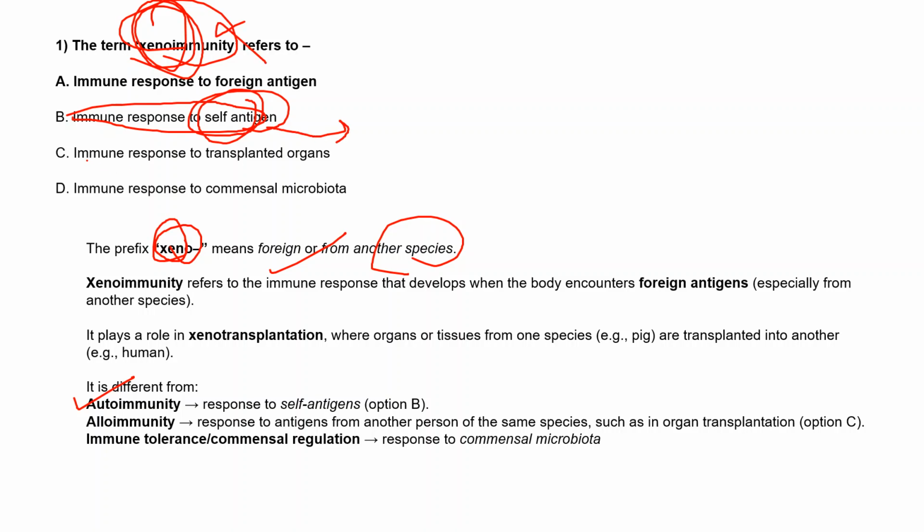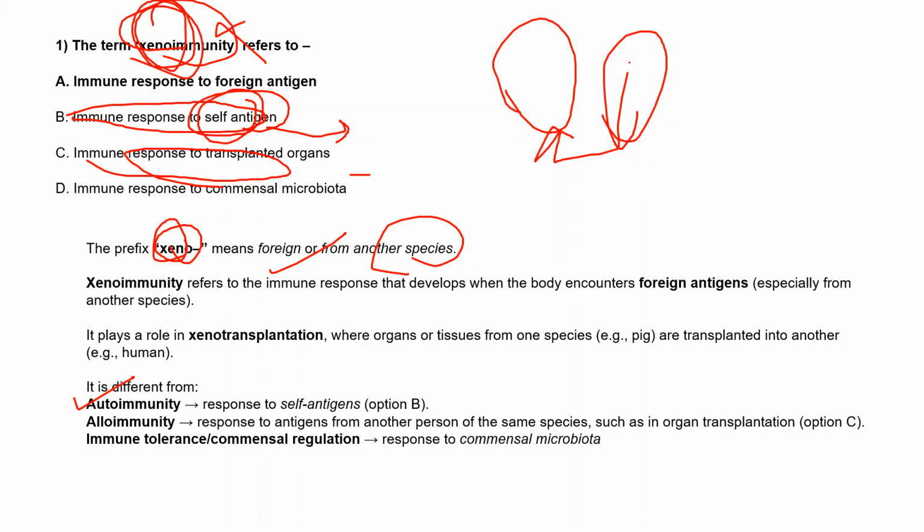Then option C is immune response to transplanted organ. When we have to transplant, we transplant from the same species, from Homo sapiens only, so that there are fewer chances of rejection. First we look among close relations, and if there is no match, we go for another person but from the same species.